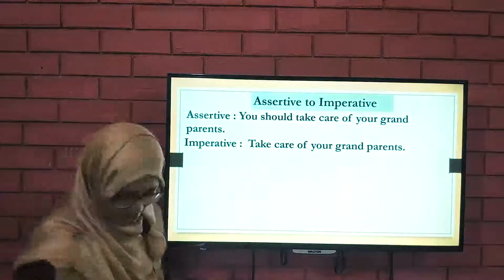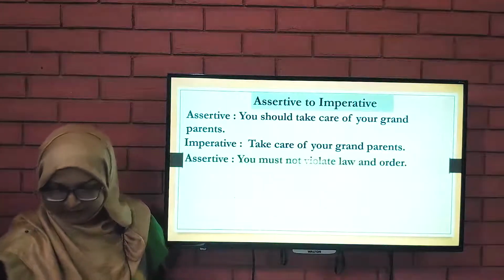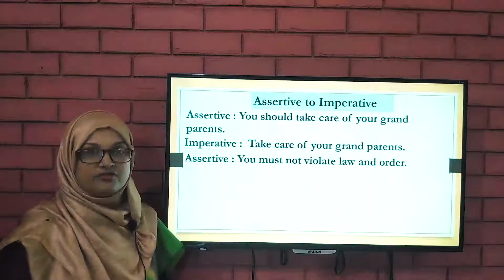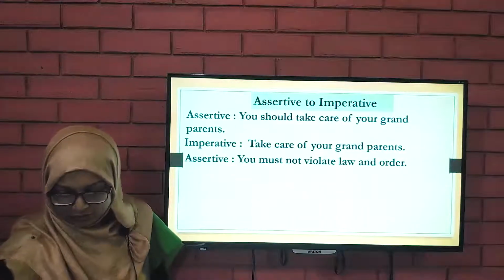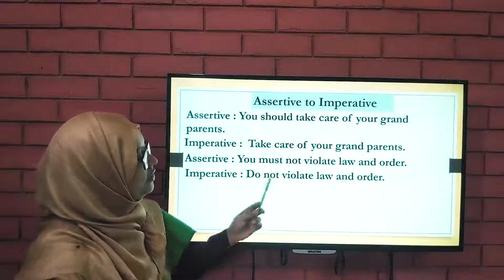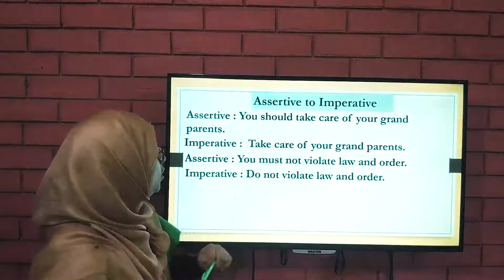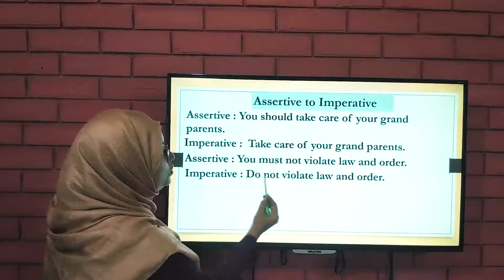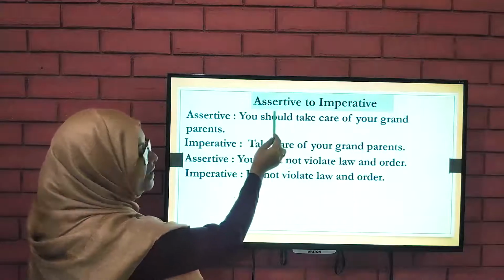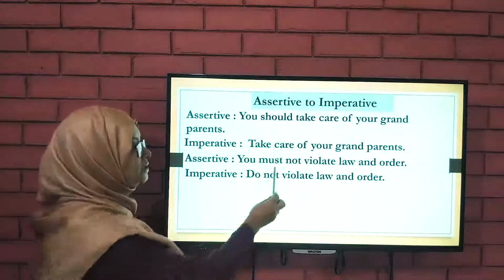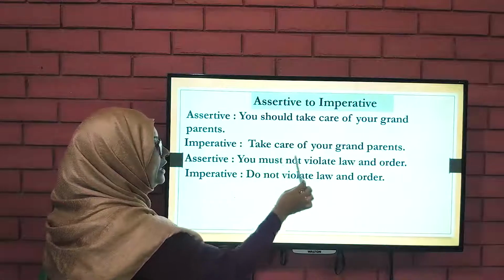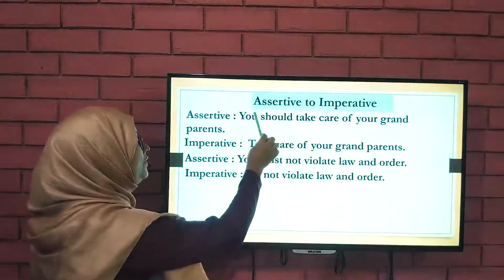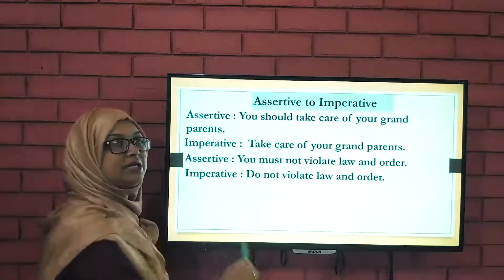The next one, you must not violate law and order. So what would be the imperative sentence? Do not violate law and order. Why is it do not? This is a negative sentence. You must not becomes do not, and you should take, affirmative, becomes take care. So if there is any negative in the assertive, you will write the imperative as negative, and if the assertive is affirmative, of course the imperative is affirmative.